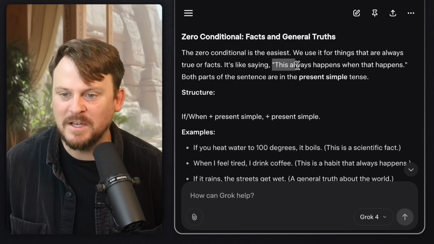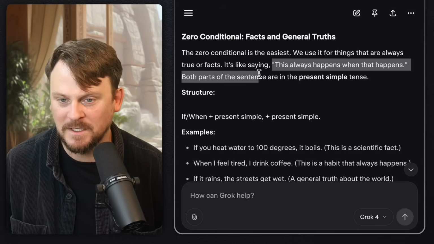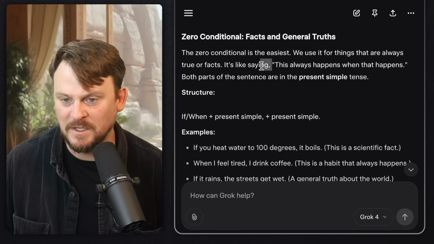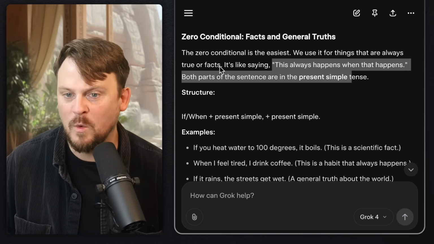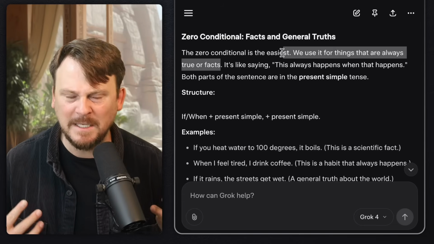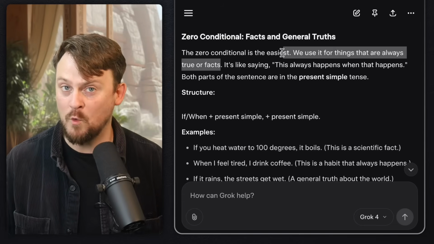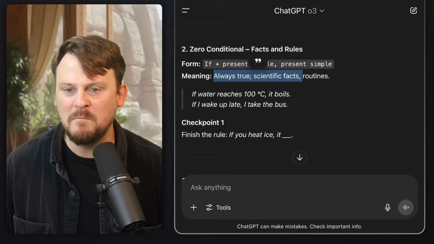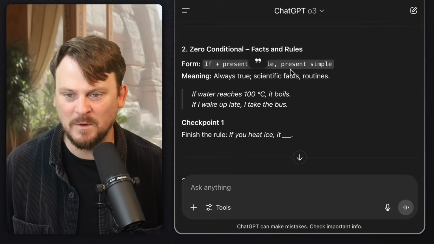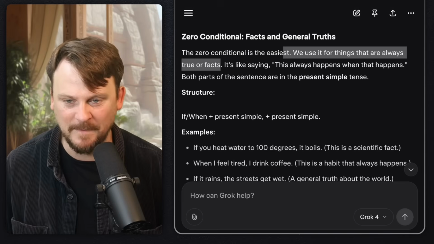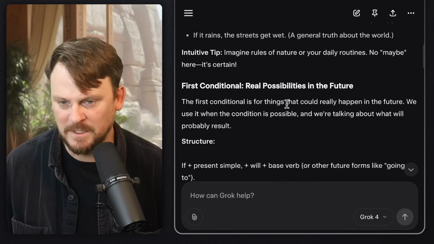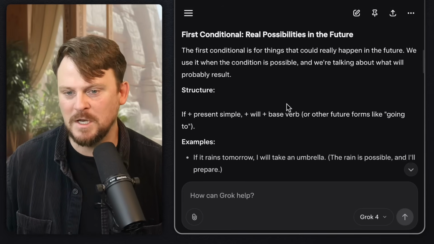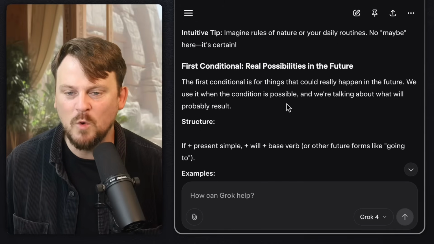It's like saying this always happens when that happens. Both parts of the sentence are in the present simple tense. We use it for things that are always true or facts. I feel like it's being explained to me rather than having this very minimal statement, which I could easily pass by. So I feel like my understanding is a little deeper from this. I mean, I think they're both very good, but that is an interesting nuanced difference.